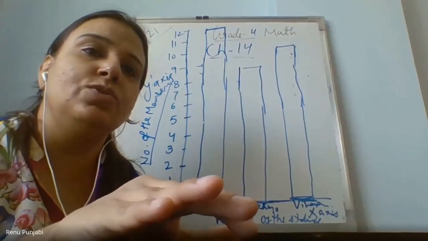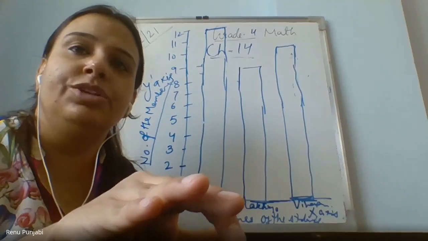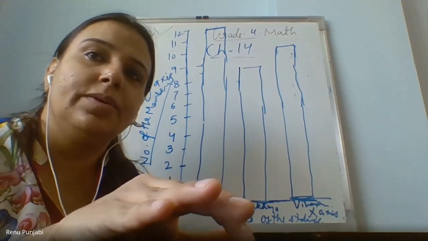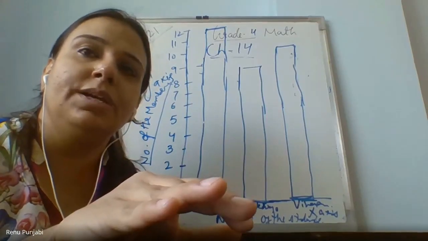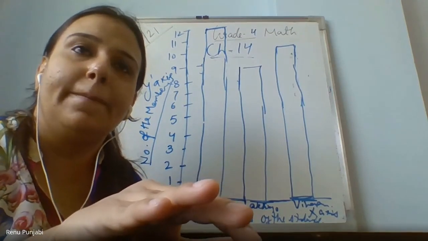Ma'am, done. Now, who has done next? Ma'am, Rudra. Yes, Rudra. Please tell me. Ma'am, see, I have done 1 centimeter now. Now tell me, what is the title of your bar graph? Ma'am, the title of my bar graph is number of books in store.